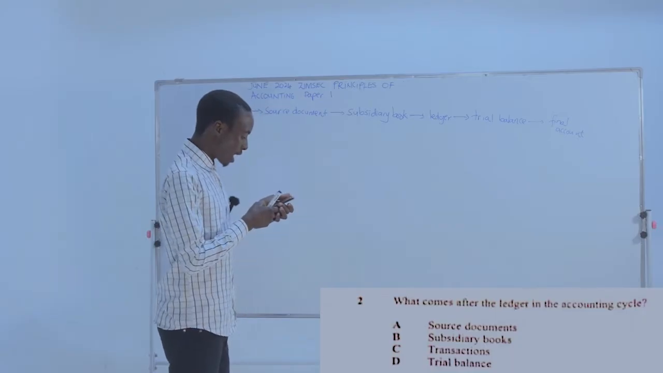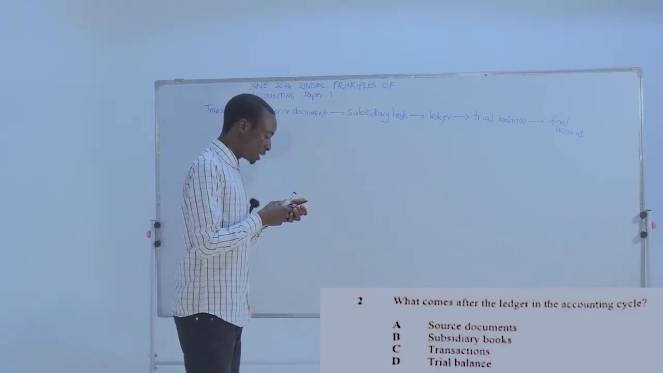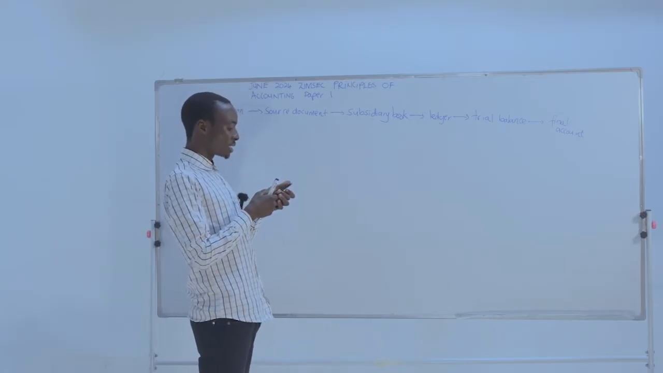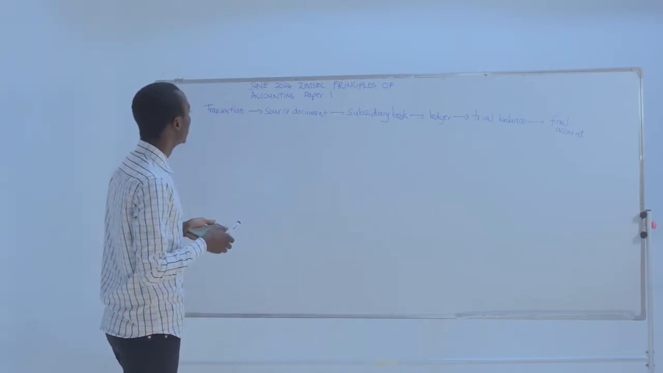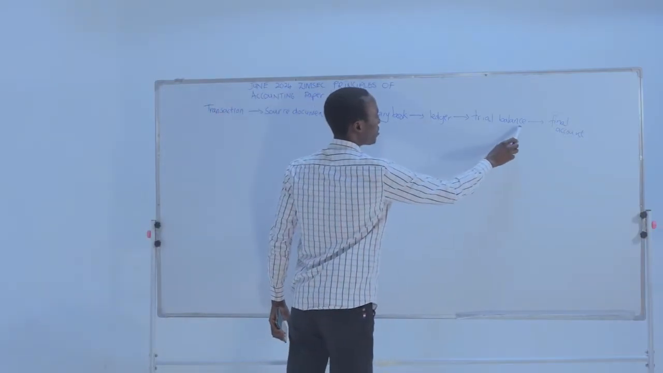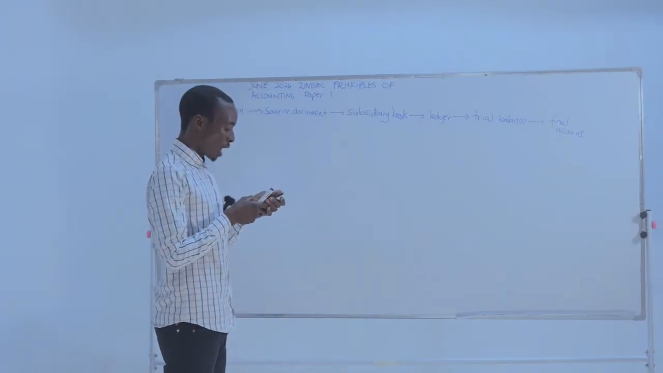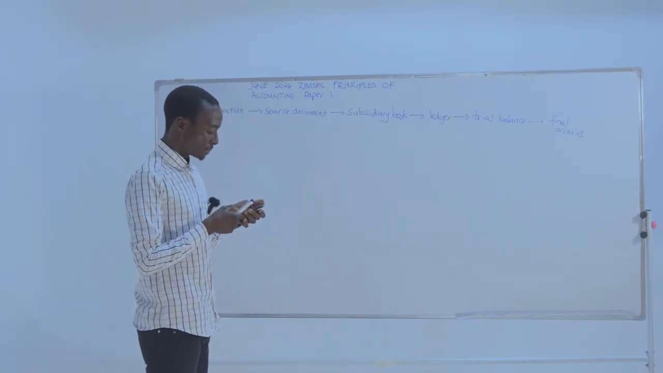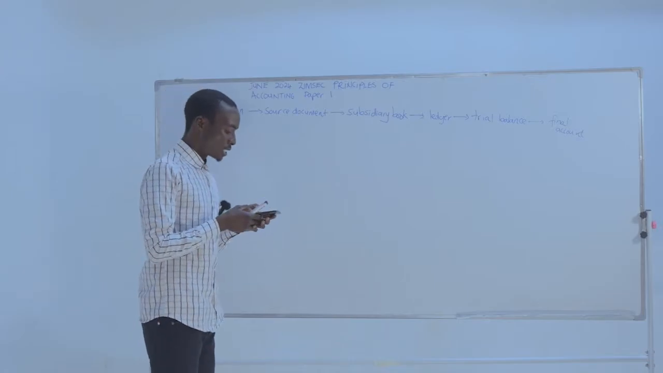So according to our answers here, our question says, what comes after the ledger in the accounting cycle? So as you can see, after the ledger, we've got a trial balance. So our answer is D. That is our answer. Let's move on to number 3.